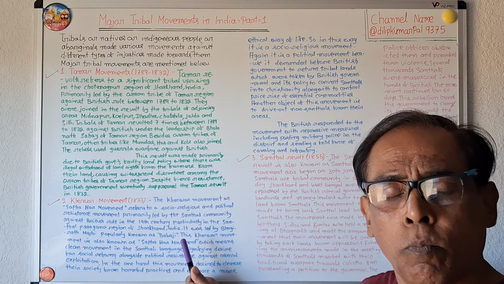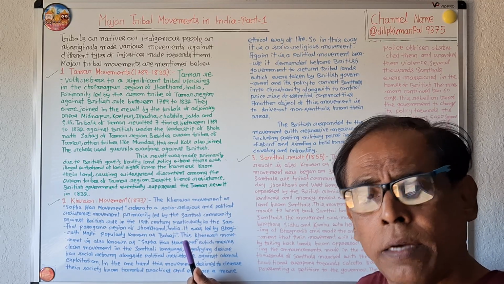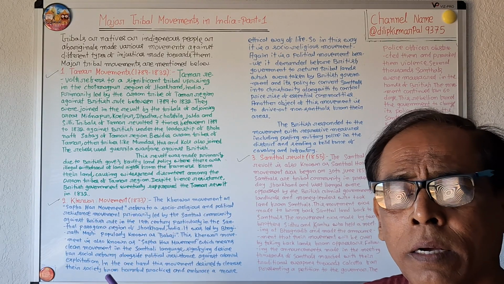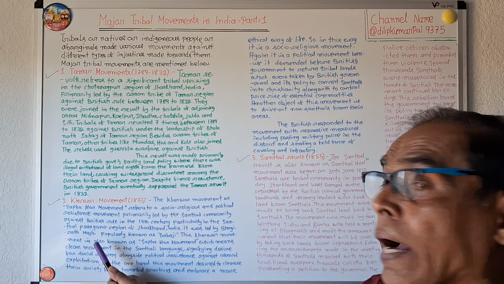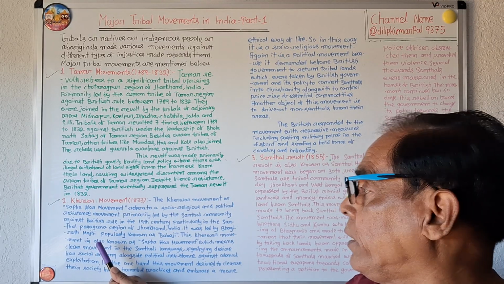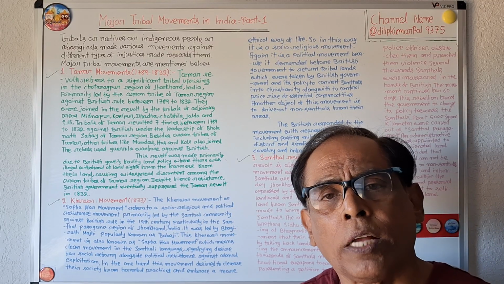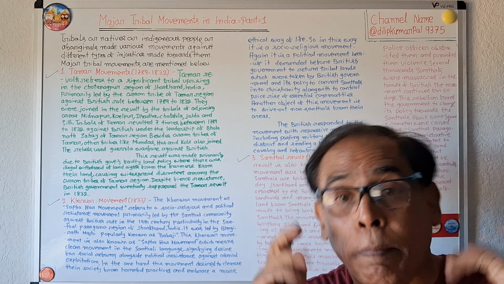This Kherwar movement, made by the Santhal community, was also known as the Safa-Hor movement. It was led under the leadership of Bhagirath Majhi, popularly known as Babaji. The leader of this movement was Bhagirath Majhi, who was popularly known as Babaji.